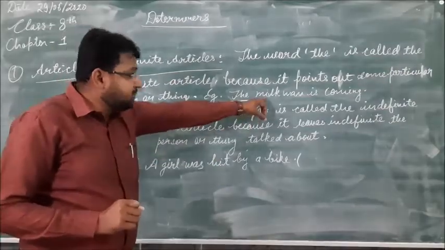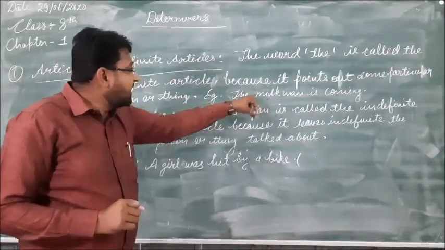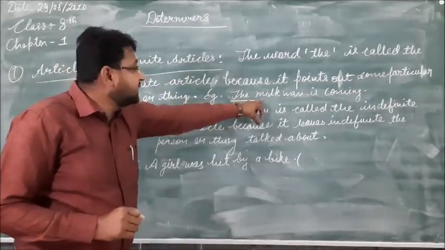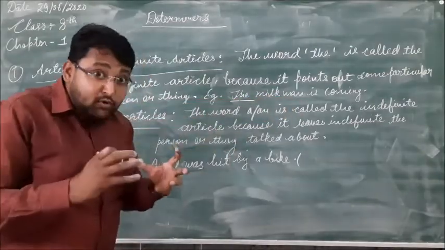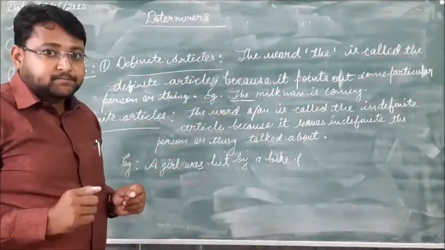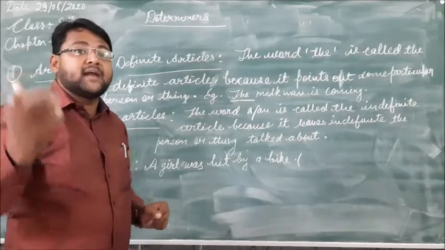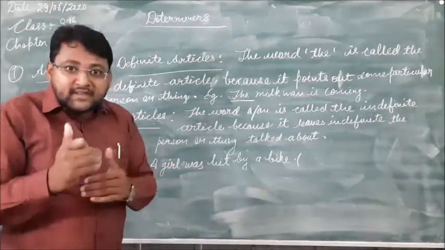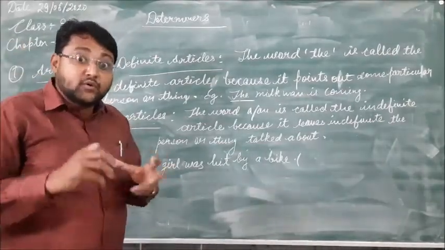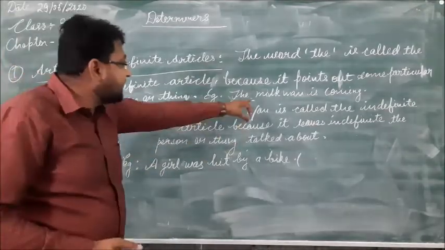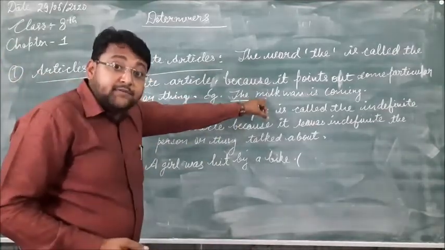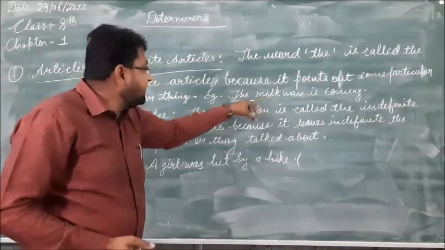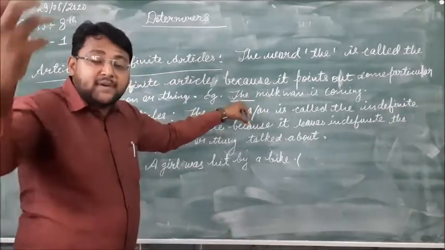So here the milk is used, that is the thing, and we say the milkman is coming. We know which milkman is coming. That milkman is certain because we know about that milkman.